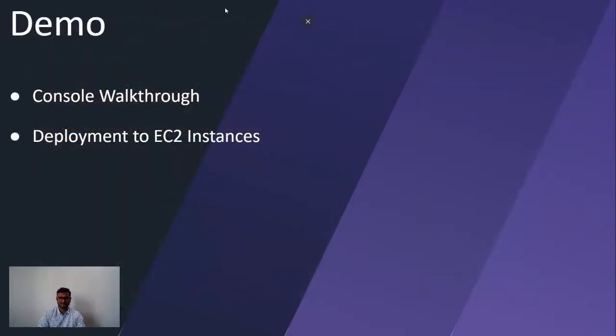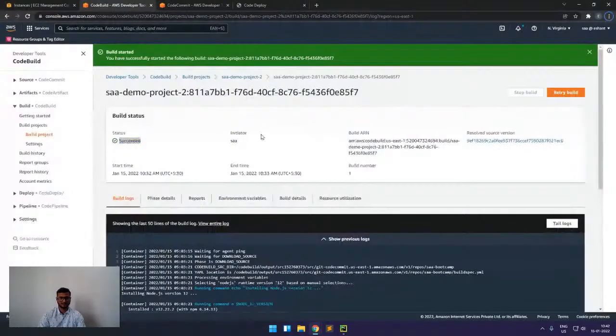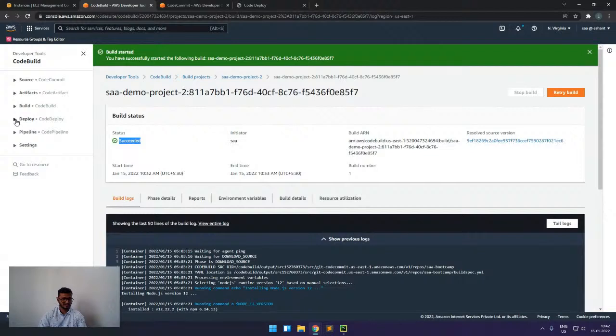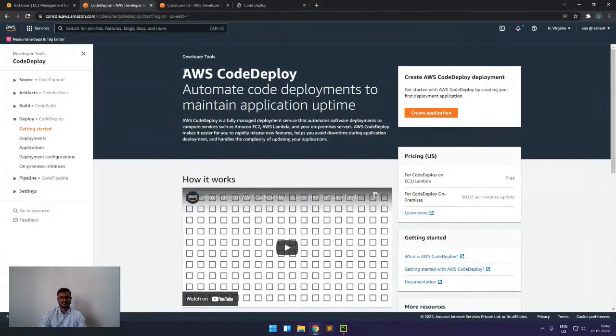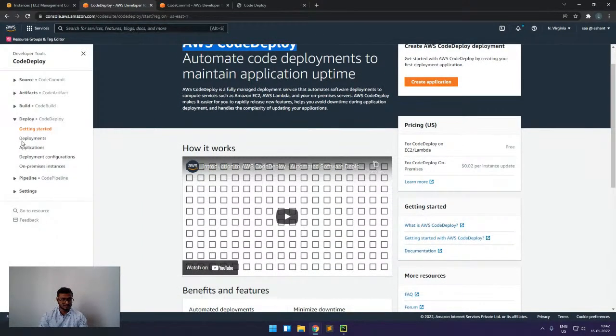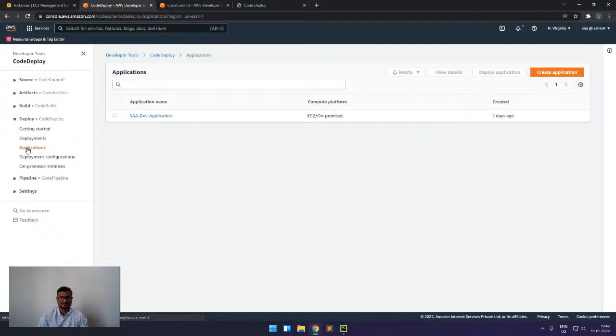Now we will go through the console part of this CodeDeploy. Again, we find the same CodeDeploy in this console. Yeah, this is the AWS management console of CodeDeploy. Here we can see, in CodeBuild we had a concept of project, but in CodeDeploy we have a concept of application, because in the end we are deploying an application.